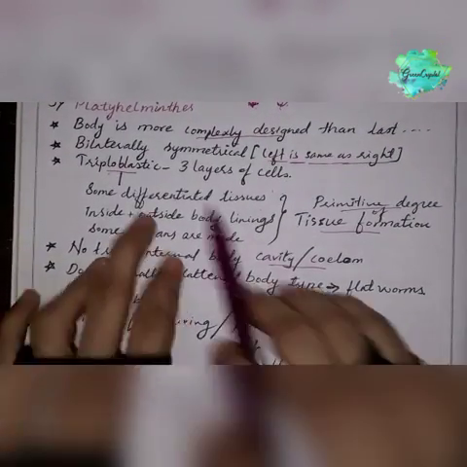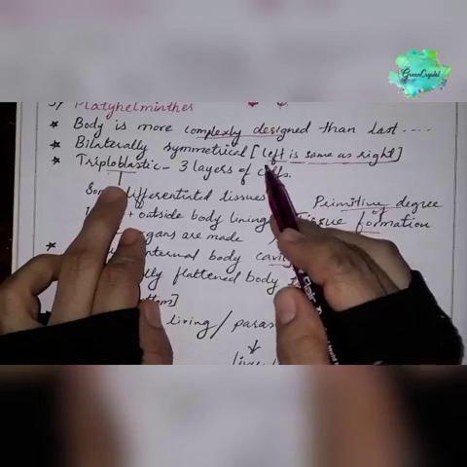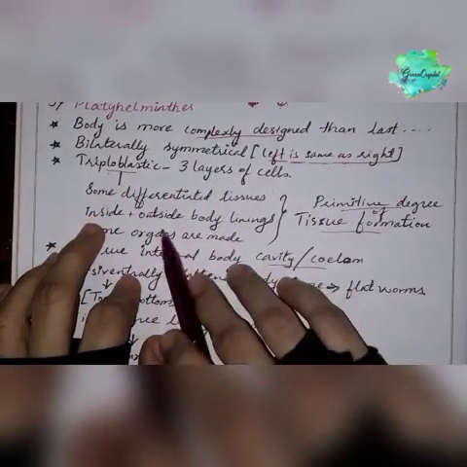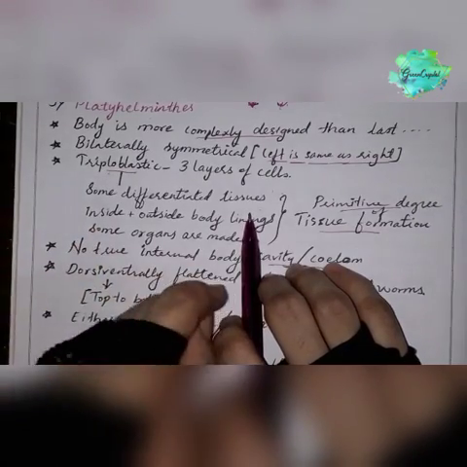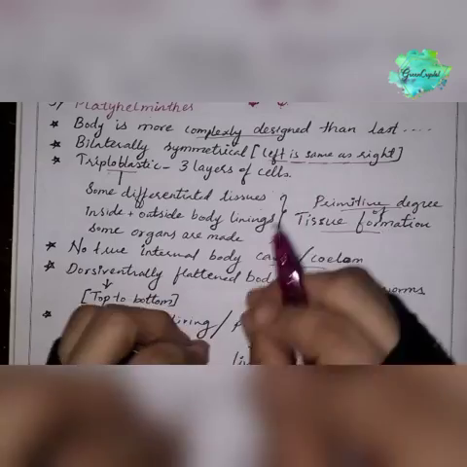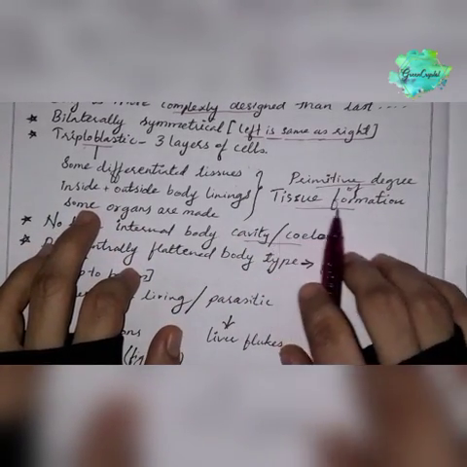They are triploblastic, meaning having three layers of cells. Some cells are differentiated and tissues will be found. Inside the body lining, some primitive types of organs are made, a primitive degree of tissue formation.